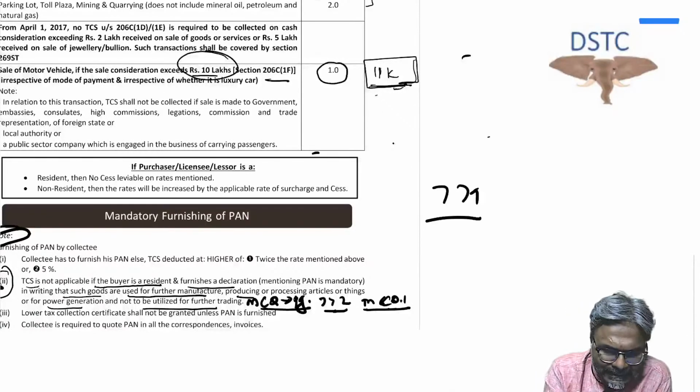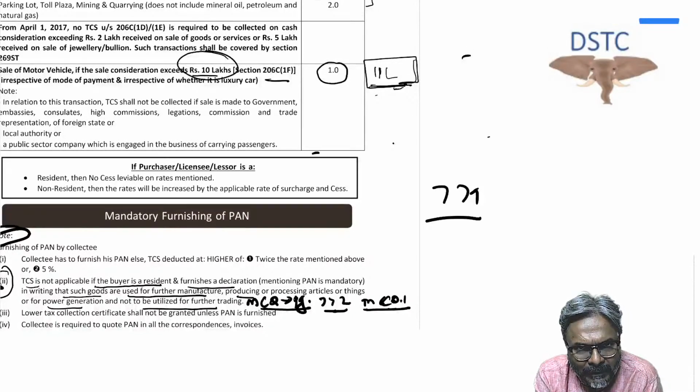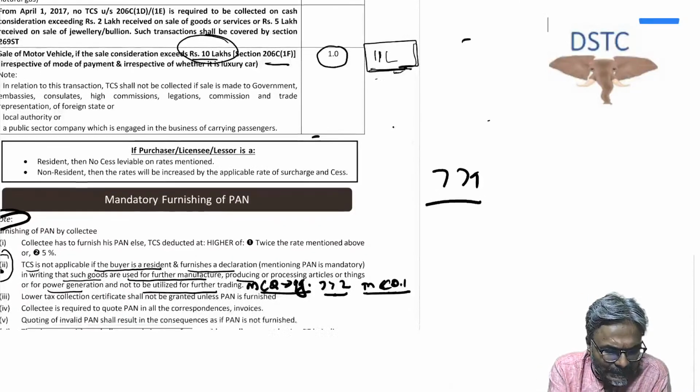So if 11 lakhs is the value of the car, students, the question to all of you is whether the TCS on this 11 lakh value of car will be collectible on 1 lakh or the entire 11 lakhs?